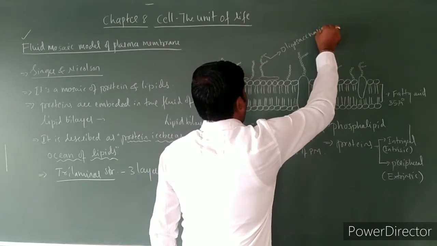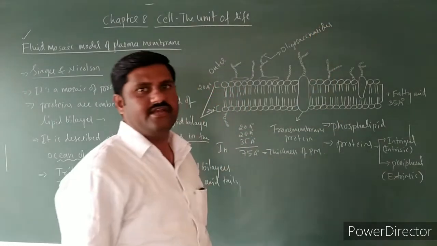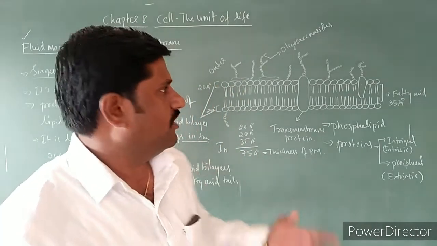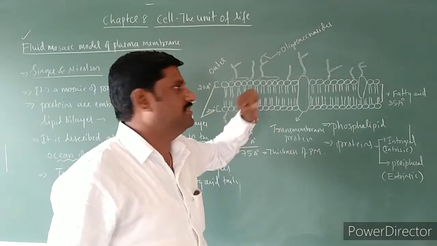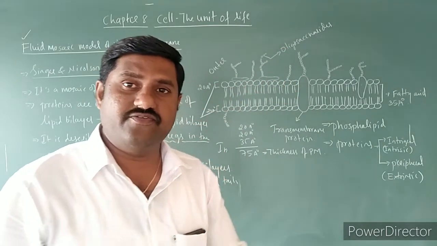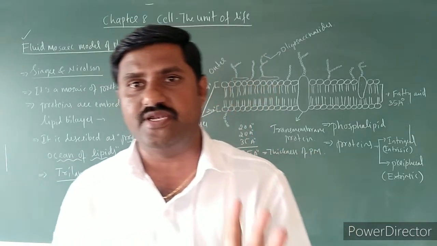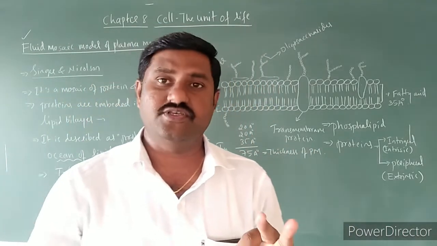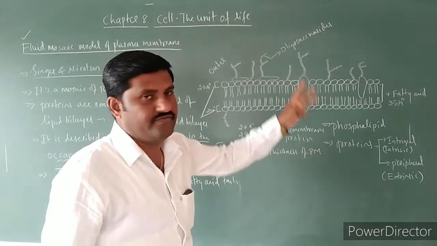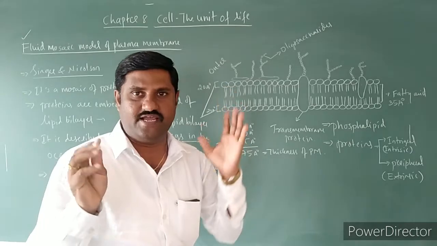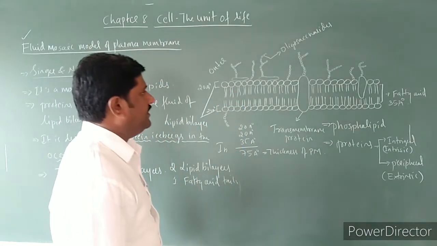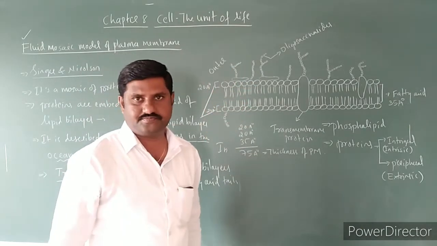So these are a kind of sugars that we come across, that is, oligosaccharide chains. And these oligosaccharide chains make the carbohydrate. Already I have told you this plasma membrane is mainly made up of proteins, lipids as well as carbohydrates. That's why these are the three chemical components that we come across over here itself, right? So I hope it is very clear to you now. Okay, so let's come to the point.